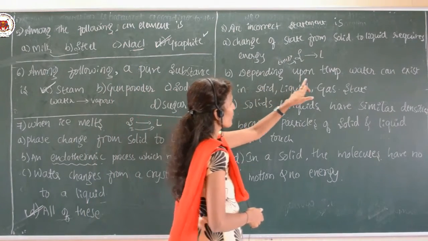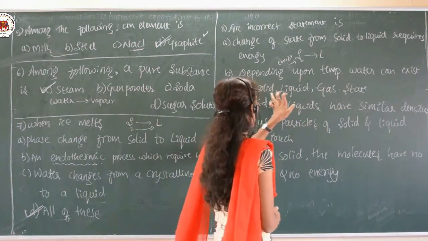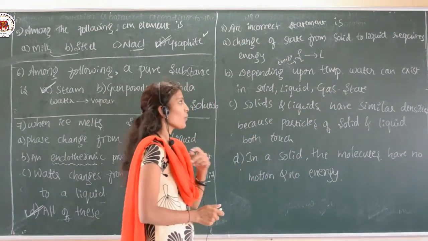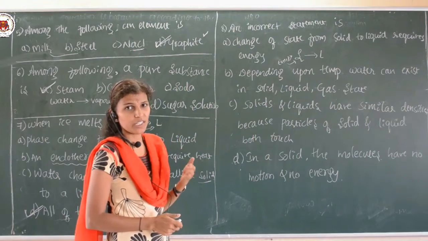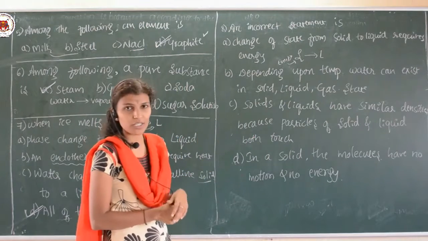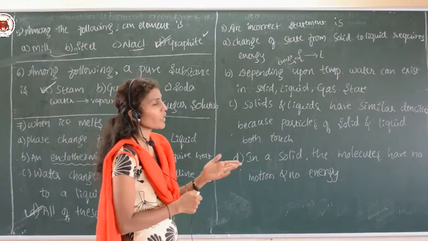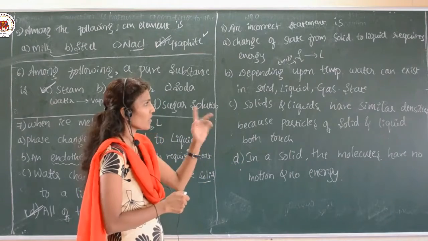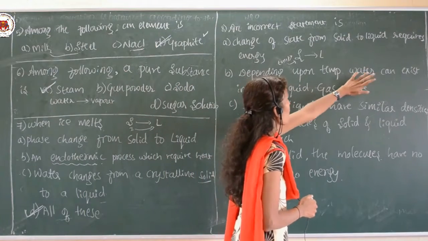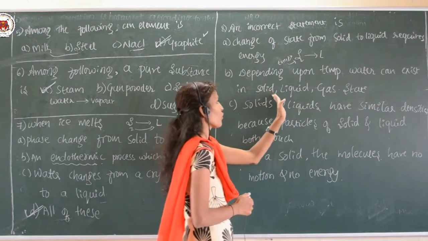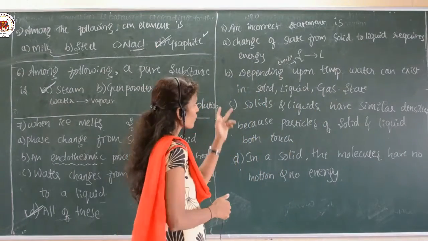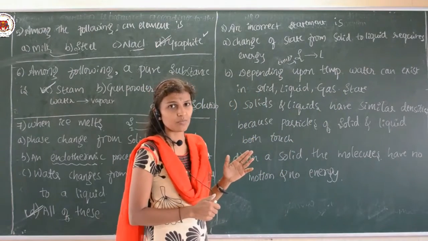And second one, depending upon the temperature, water can exist in solid, liquid, gaseous state. So, depending upon the temperature, if we go on heating the solid it converts to liquid. Again liquid, if we go on increasing the temperature of liquid, it turns to the vapor state, that is the gaseous state. So, depending upon the temperature, the water can exist in solid, liquid and gaseous state. So, this statement is also a correct one.